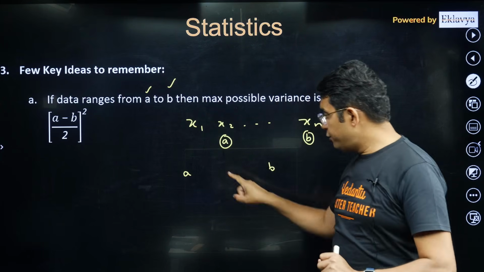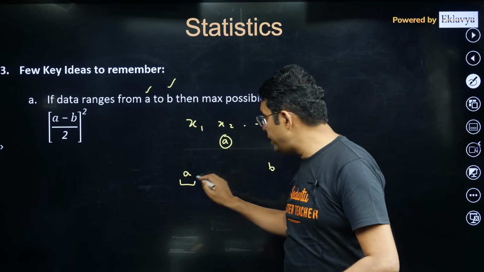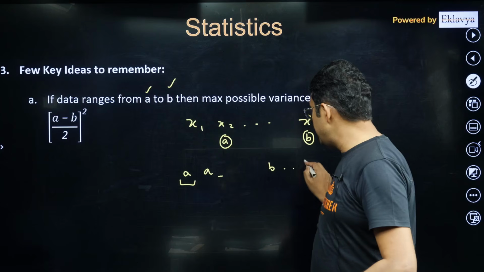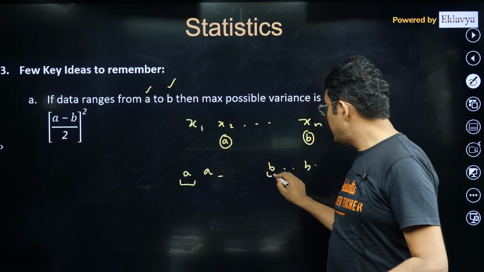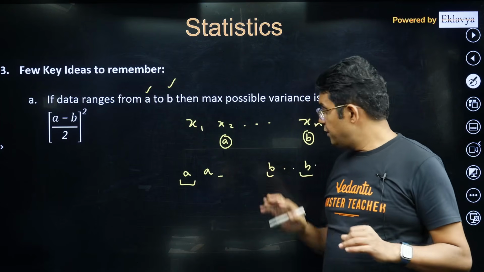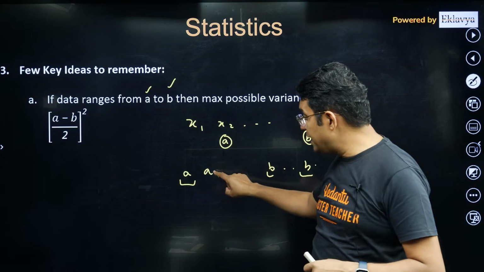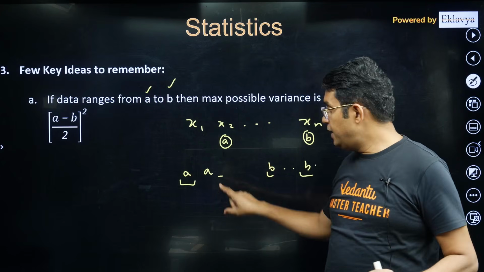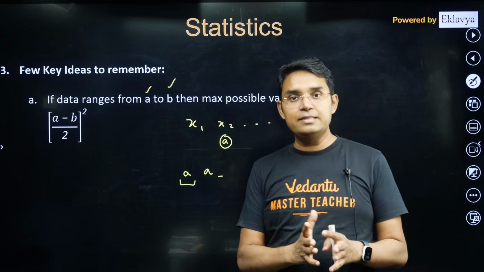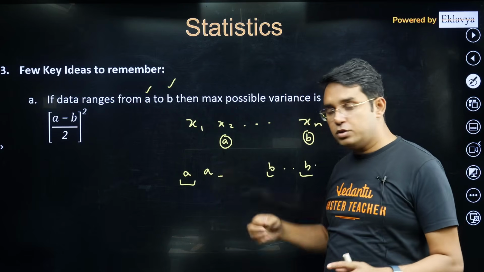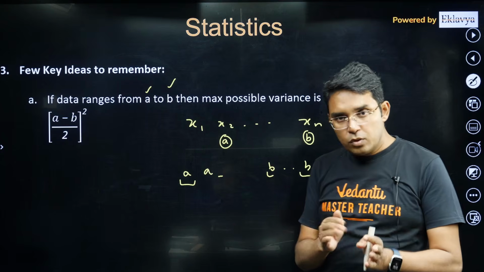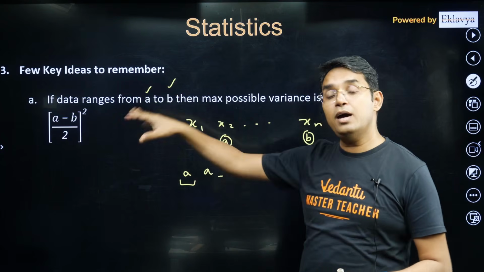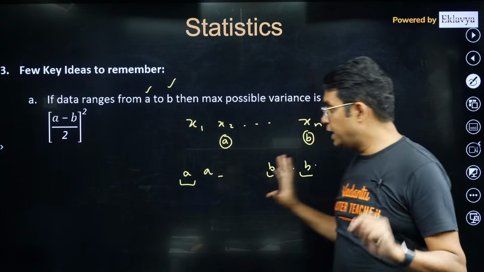If you have only values A multiple times and B multiple times, then your variance will be maximum. If you replace A by some value bigger than A but smaller than B, your variance will definitely be lesser, because you have introduced a quantity that is closer to your mean than your earlier value A.